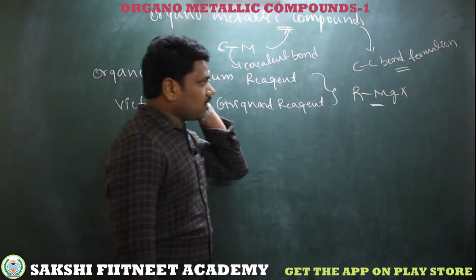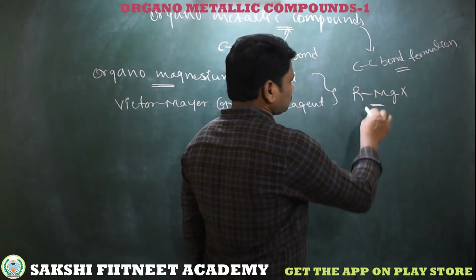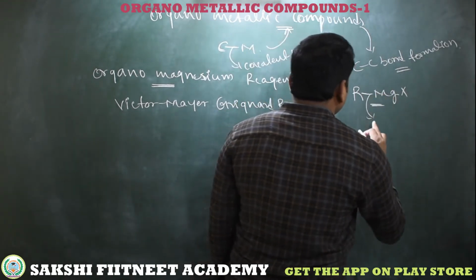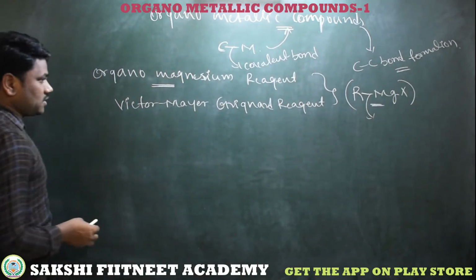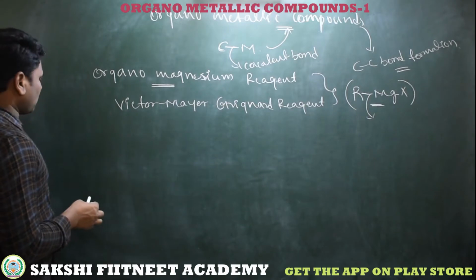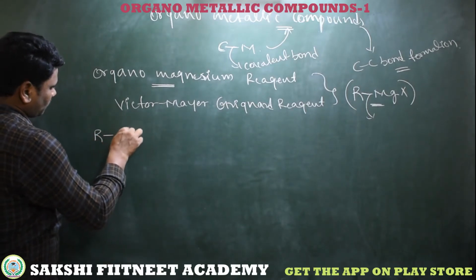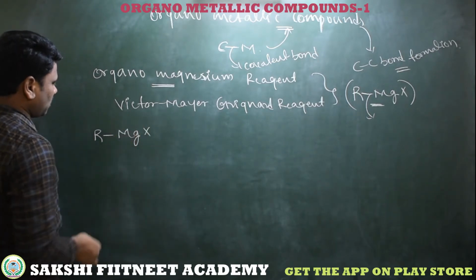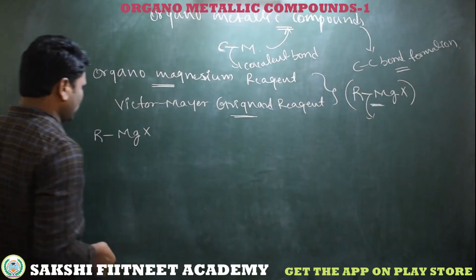R is any organic group. So we have a carbon to magnesium bond. This is the general formula, RMgX, and I am taking the formula here to understand the bond properties in the compound.